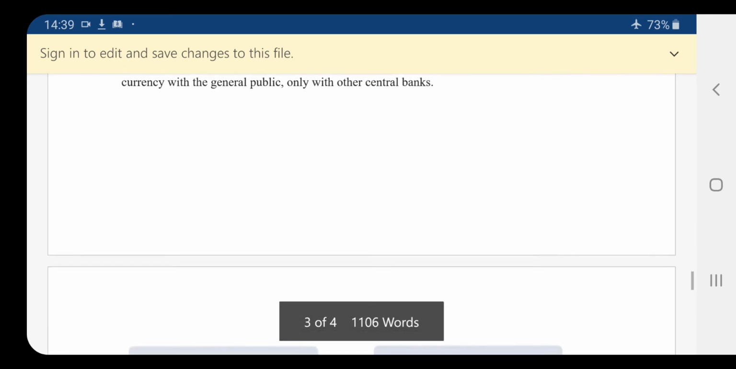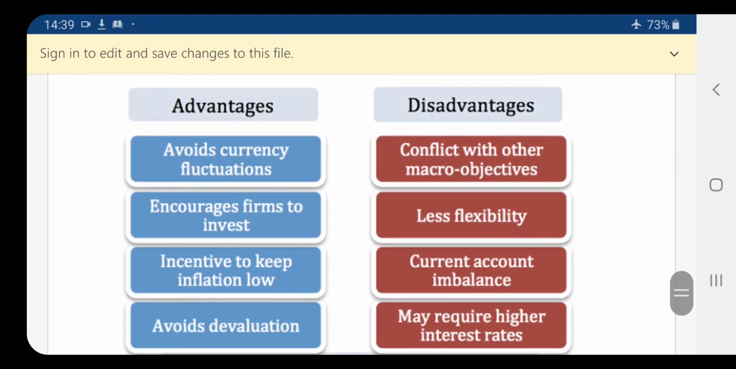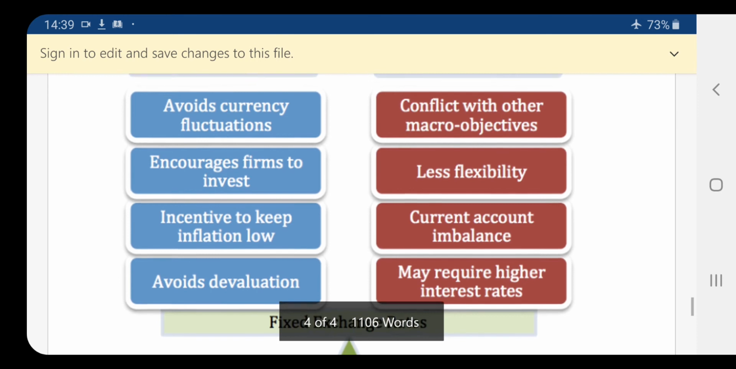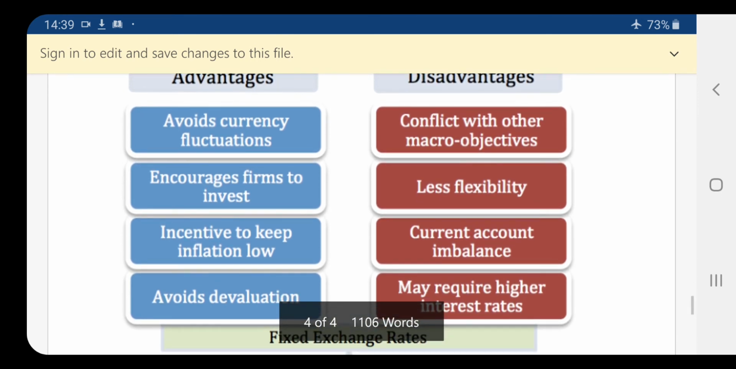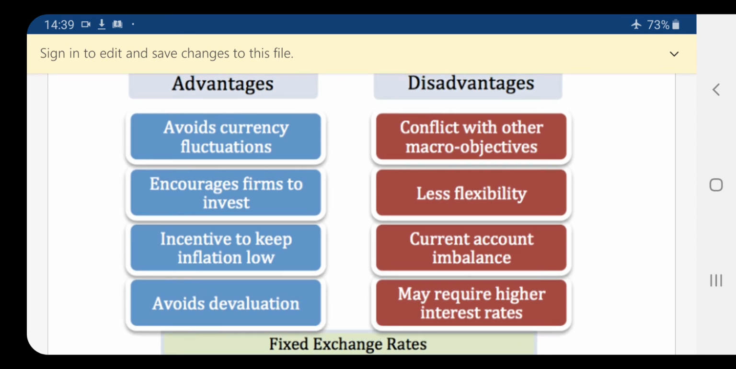Okay, so another part is the advantages and disadvantages of a fixed exchange rate. The advantages: first, it avoids currency fluctuation. Second, it encourages firms to invest. Third, it gives an incentive to keep inflation low. And fourth, it avoids devaluation. And here are the disadvantages. First is conflict with other macro objectives. Macro means the whole economy's objectives. Second, less flexibility. Third, current account imbalance. And fourth, it may require a higher interest rate.